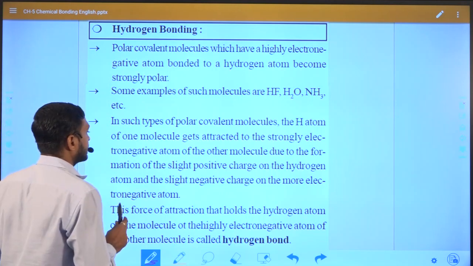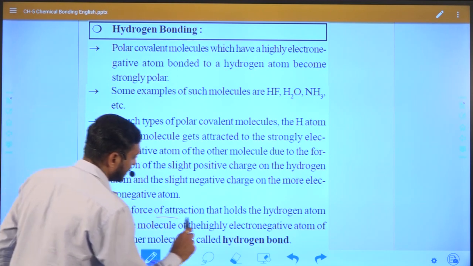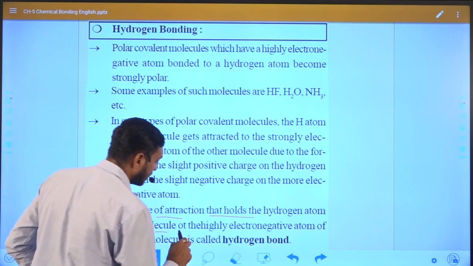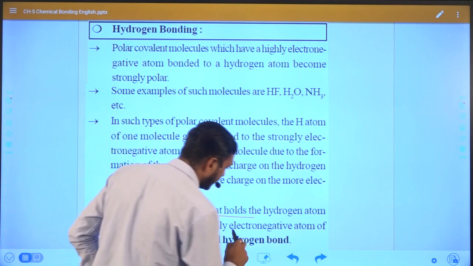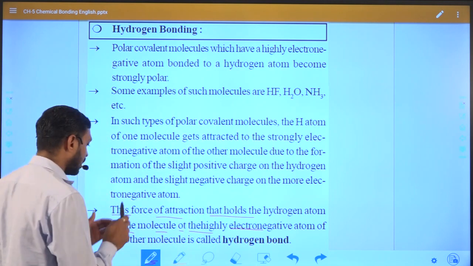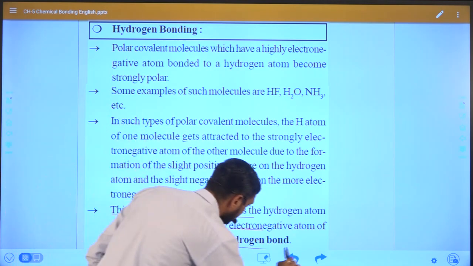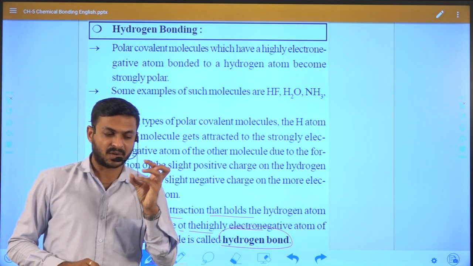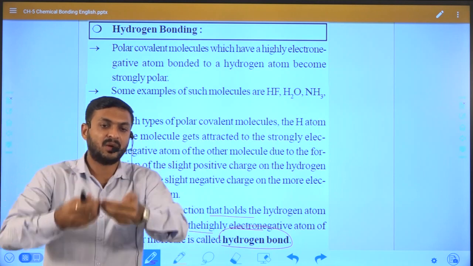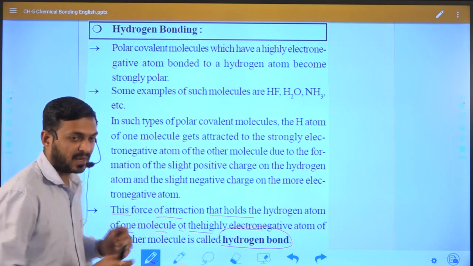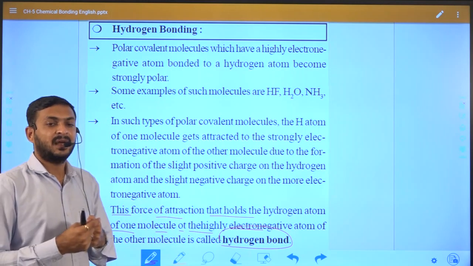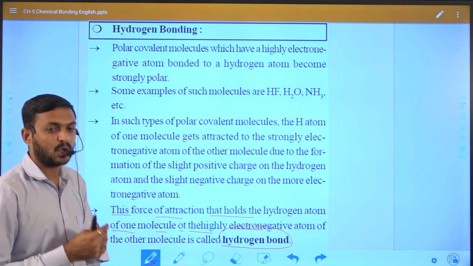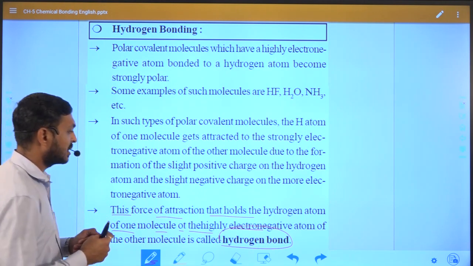We already discussed that the force of attraction that holds the hydrogen atom of one molecule to the highly electronegative atom of the other molecule is known as hydrogen bond. As we discussed, in one molecule there is a hydrogen atom and in another molecule a more electronegative atom, and they hold together through a specific interaction. This type of interaction or bond is known as hydrogen bond.